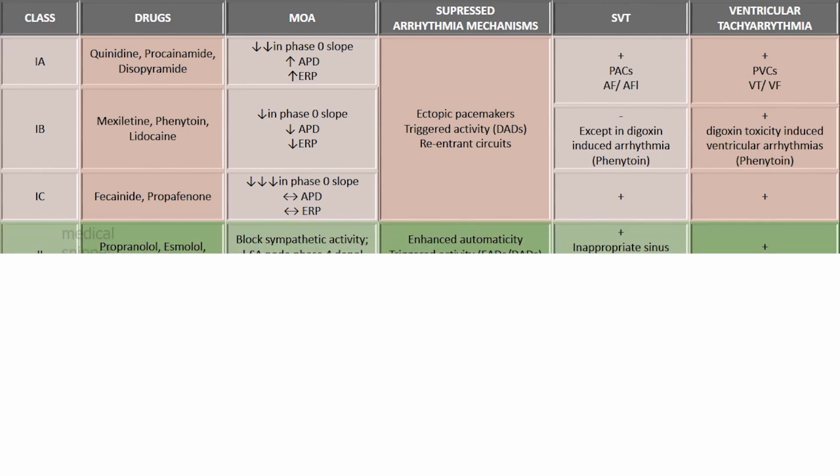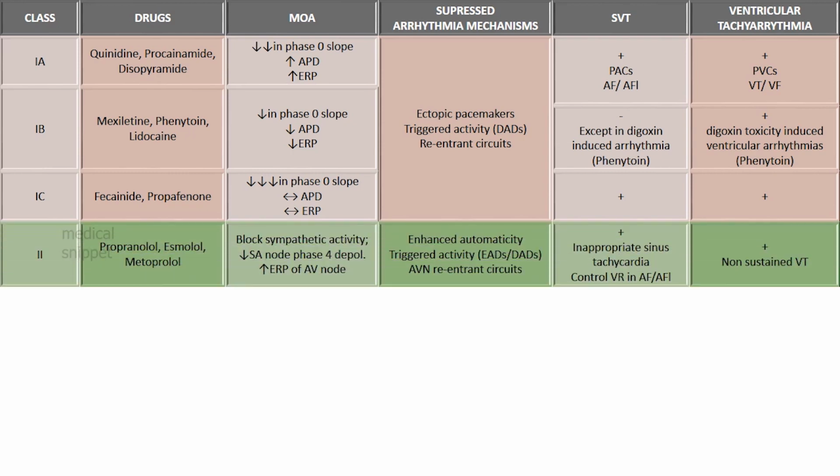Class 2 drugs, that are beta blockers, block sympathetic activity and decrease SA nodal phase 4 depolarization. Thus it decreases enhanced automaticity and triggered activities. It also increases effective refractory period of AV node, thus it abolishes AV nodal reentrant tachycardia. Beta blockers are used to treat both supraventricular and ventricular tachycardias. In SVT it is used to control ventricular rate.